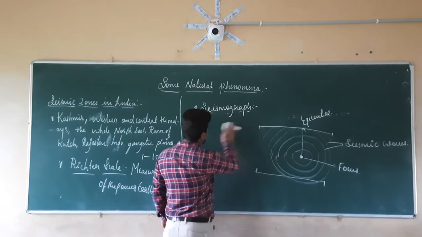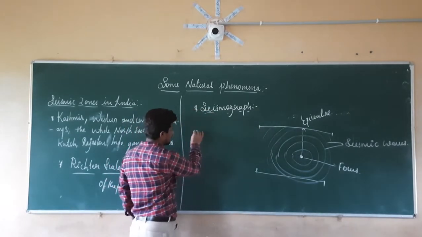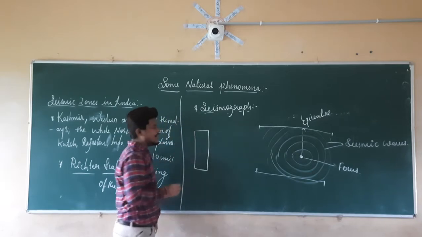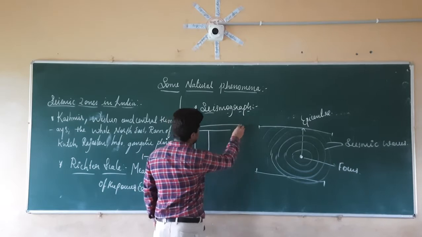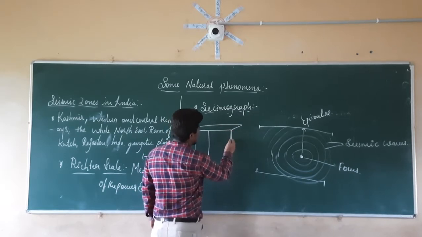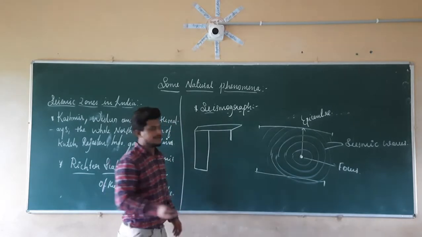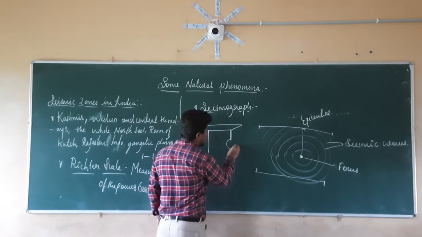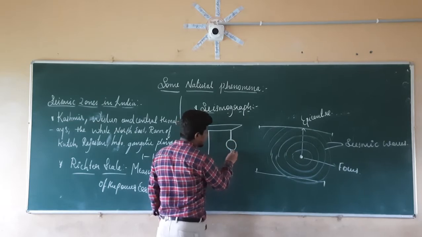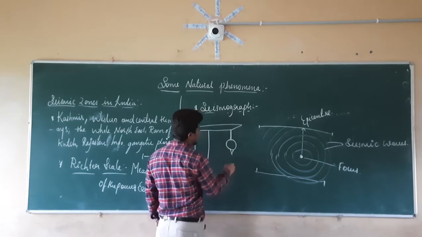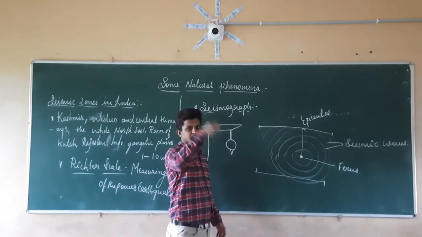In that seismograph, they have a stand. To that stand, they attached a string. They suspended a string, and onto that string, they have a bob, a metallic bob. On that metallic bob, they kept a stylus, that is nothing but a pen. So we have to mark the graph, we have to draw the graph.